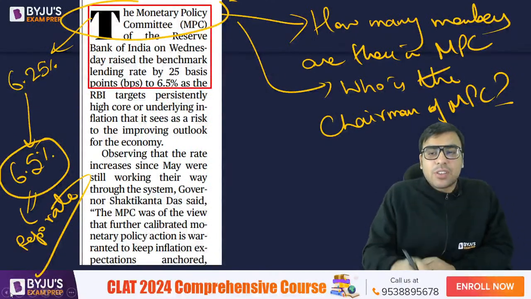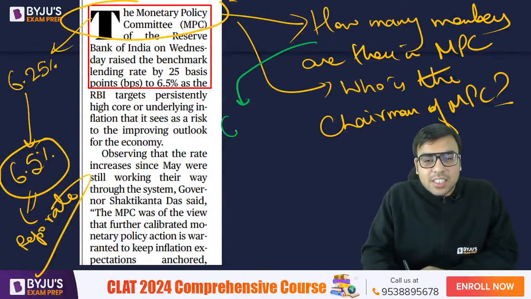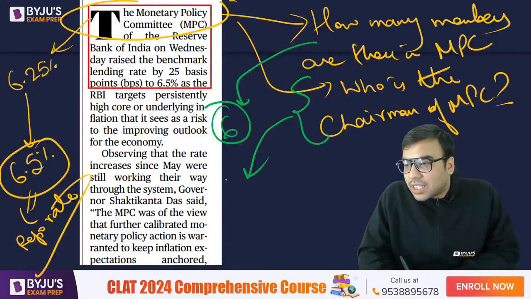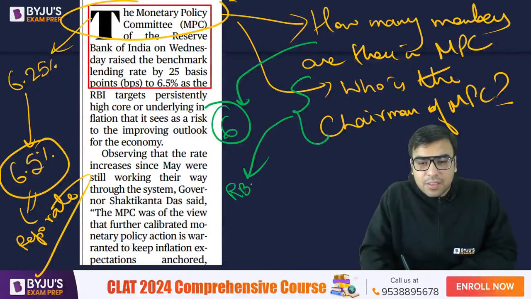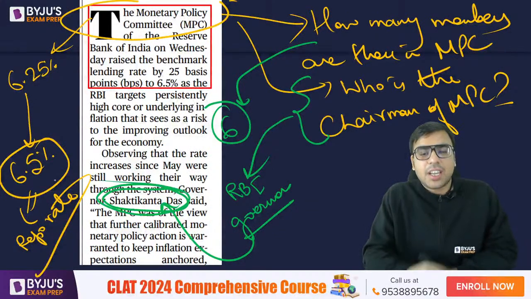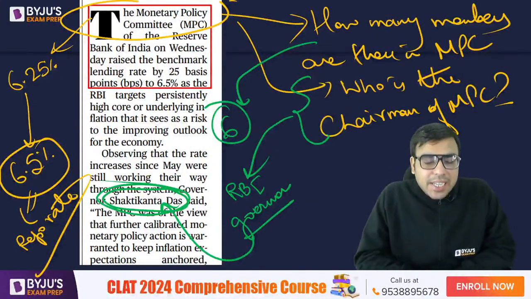Yes, very good. The Monetary Policy Committee is a 6-member committee, and the chairman of the Monetary Policy Committee is, yes, very good, the RBI Governor. The RBI Governor is the chairman of the Monetary Policy Committee. His name is Mr. Shaktikanta Das. Yes, you can see it here. You must be aware of it, right? You all are right. B is the right answer to this question.